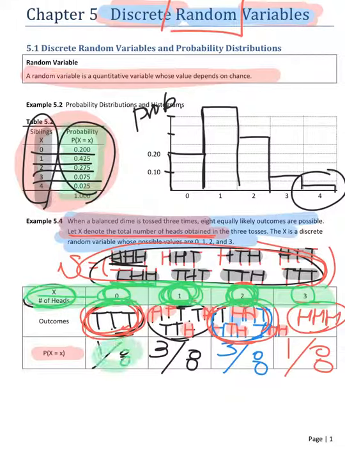So now, can you add up all 4 probabilities? 1 over 8 plus 3 over 8 plus another 3 over 8 plus 1 over 8. 1, 3, 3, 1. 4 and 4. 8 over 8.